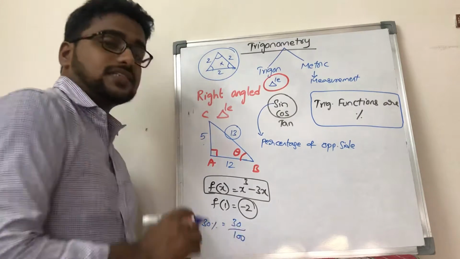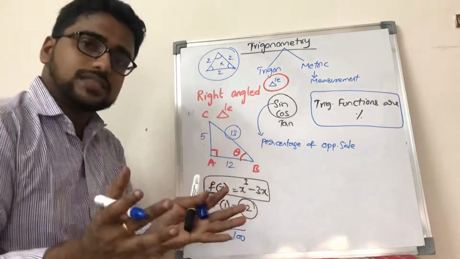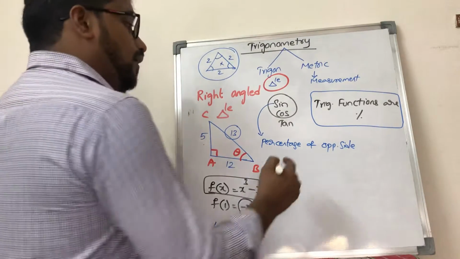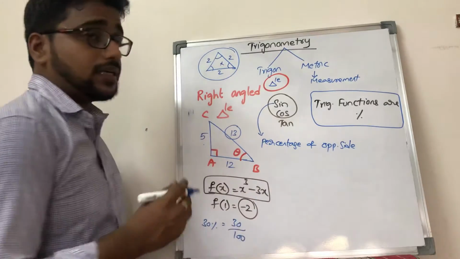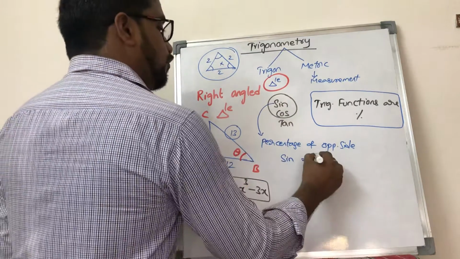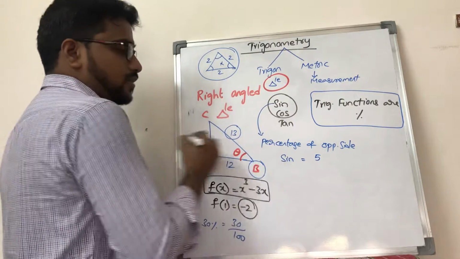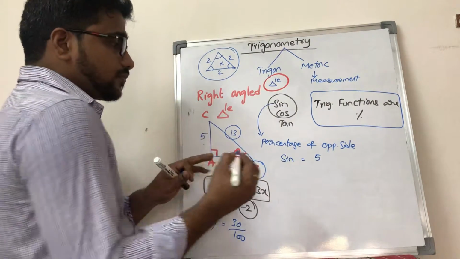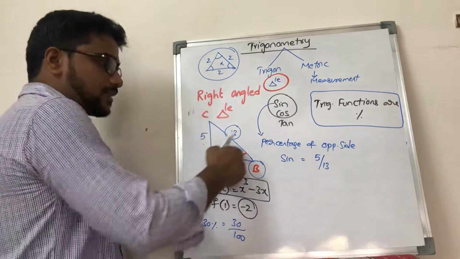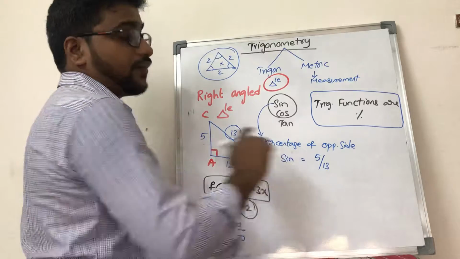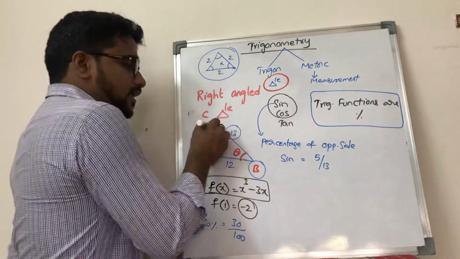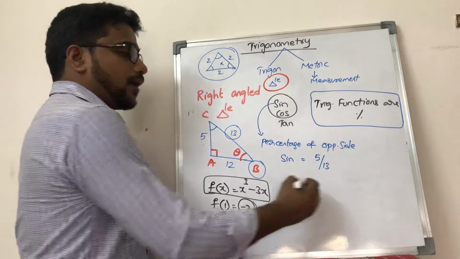How are you saying 30 by 100? Because 100 is the largest, and out of that 30 is the portion you are taking. Similarly, when I say percentage of opposite, sin theta is equal to 5 by 13, because sin theta is opposite by the largest available, which is 13.